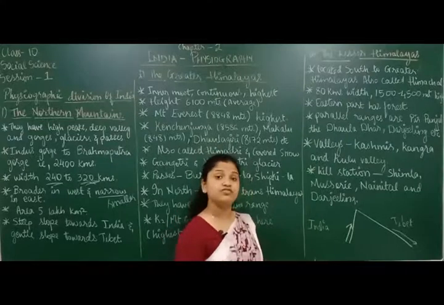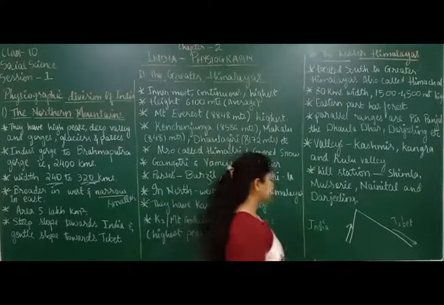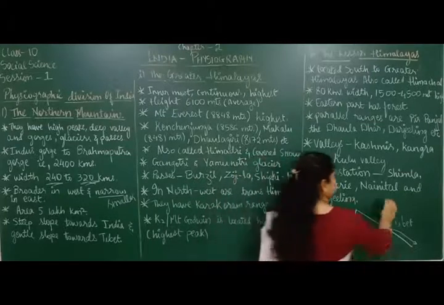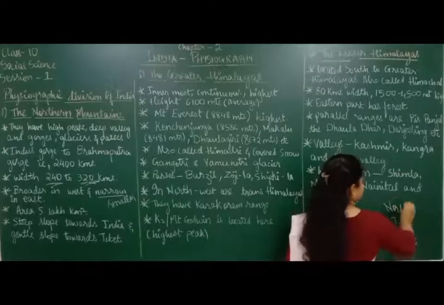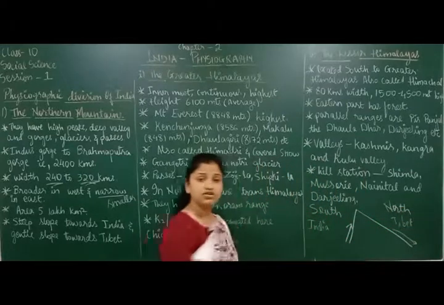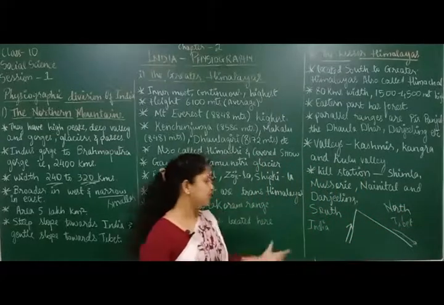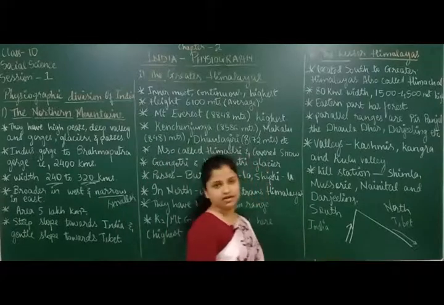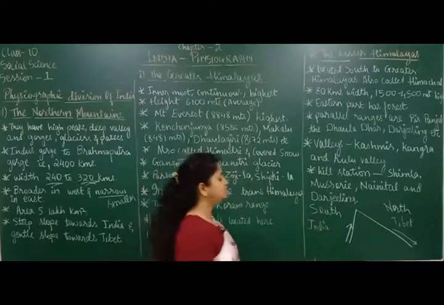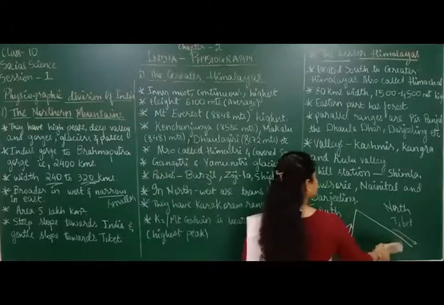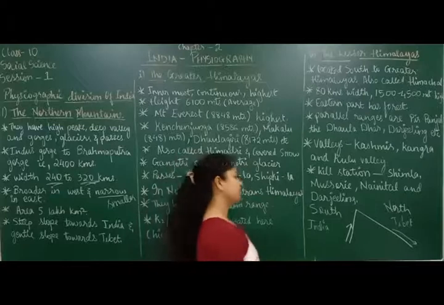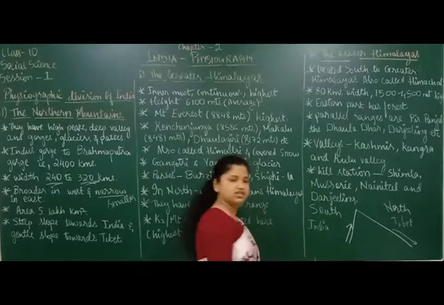So in south you have India, and in north you have Tibet. So where is the mountain more steep? The mountain is more steep near India, which is in the south, whereas the mountain is more gentle near Tibet region. Did you understand this point? Okay.